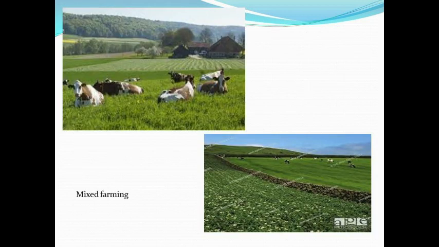In these pictures, we can see that the livestock is also raised on the same piece of land and the crop is also raised. Thus, this type of farming is called mixed farming.